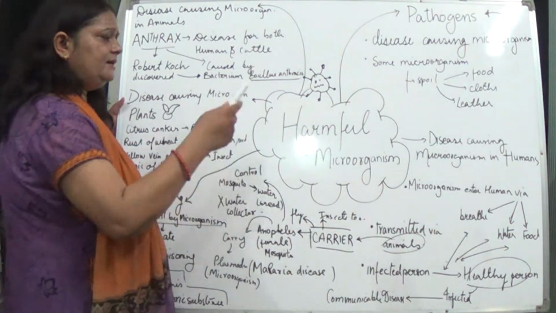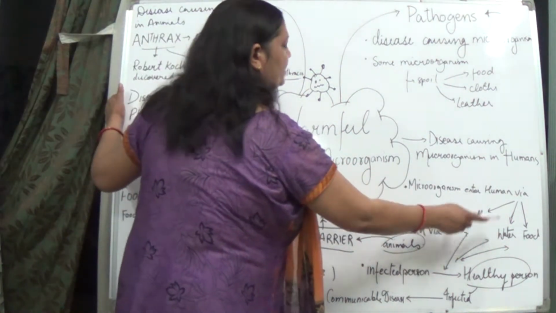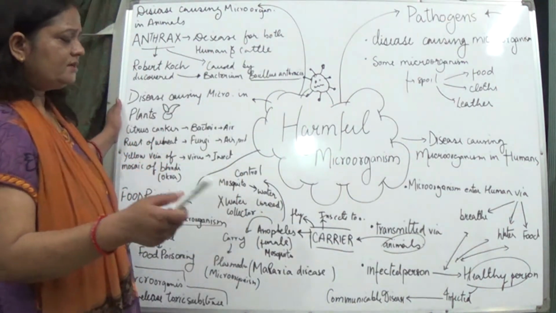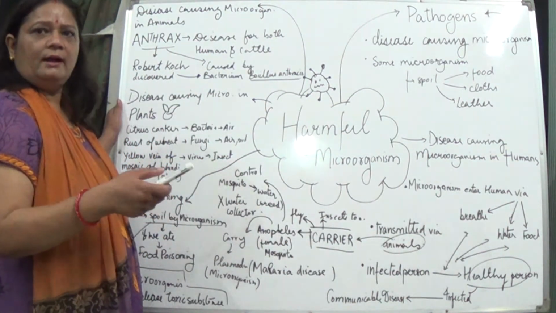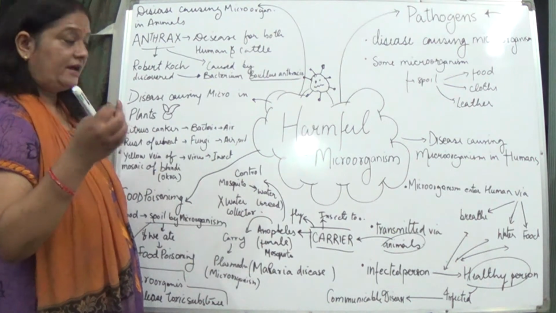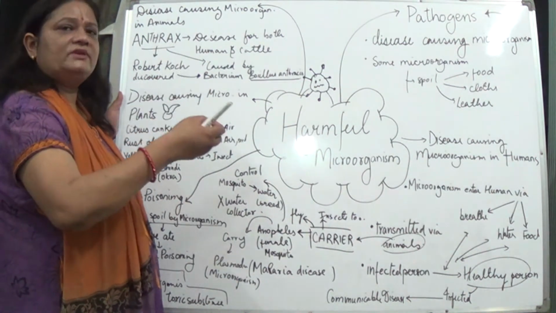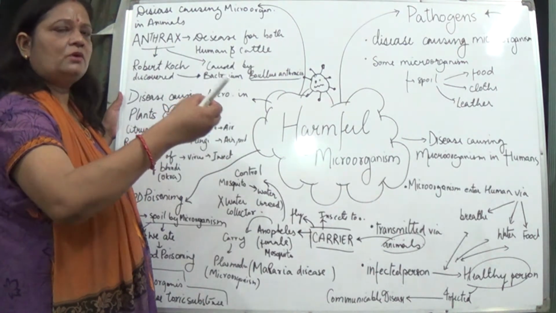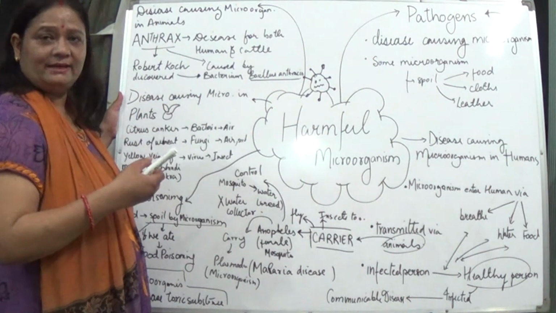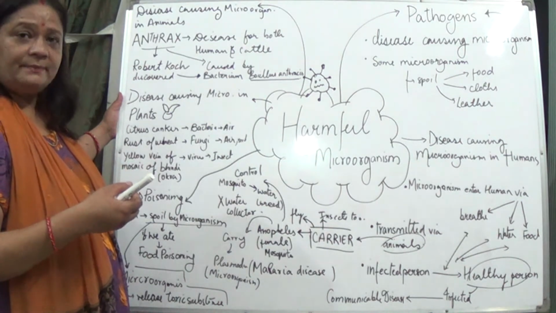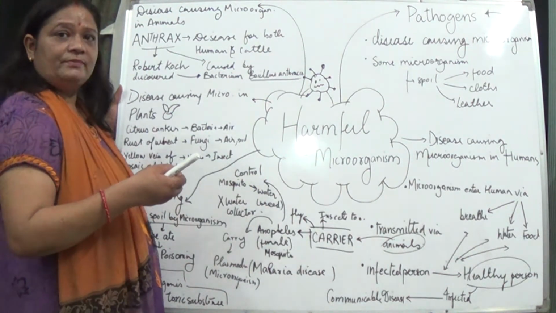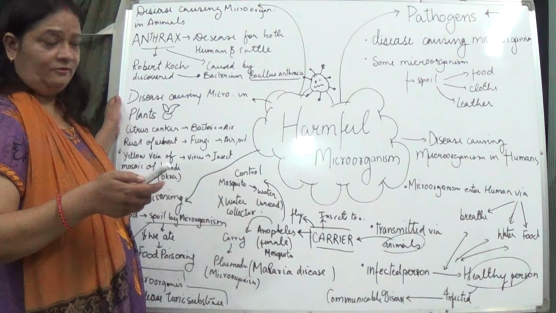Let us think about water. A number of diseases can occur through water, like cholera and typhoid. If a person drinks water which has been contaminated with cholera or typhoid bacteria, it enters the body and the person becomes infected.